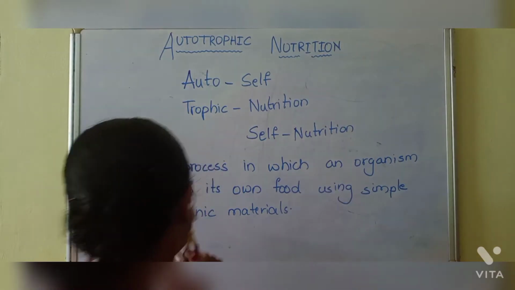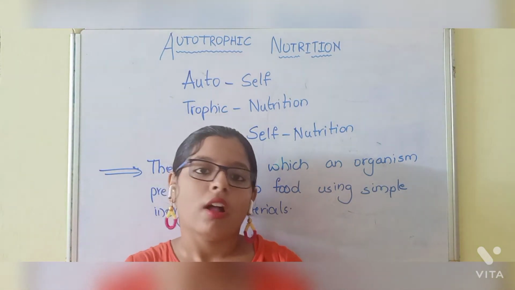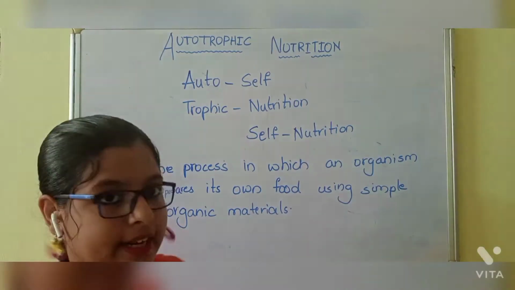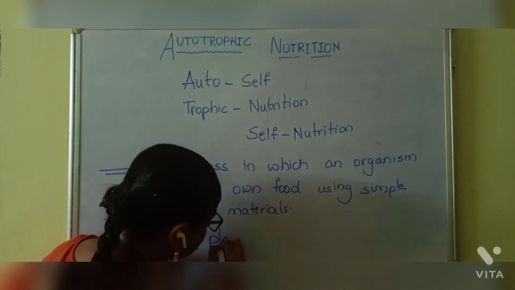Simple inorganic materials are things like carbon dioxide and water. The examples of autotrophic nutrition are plants,